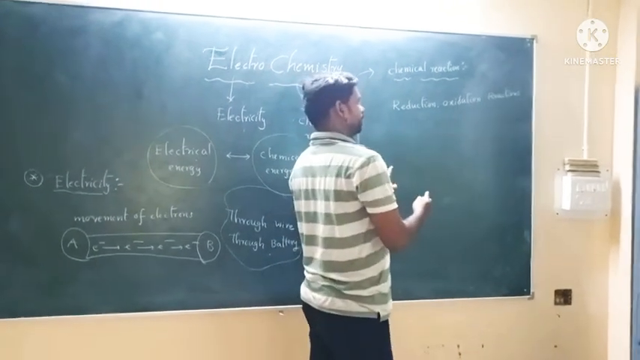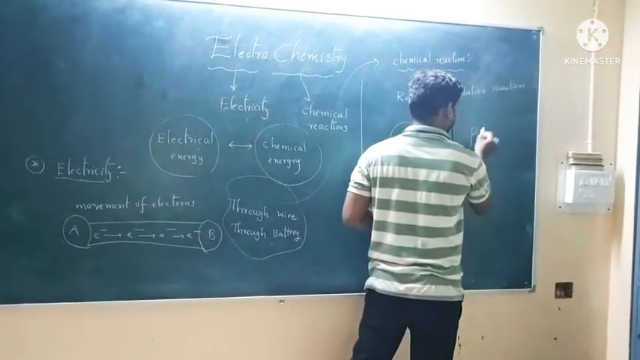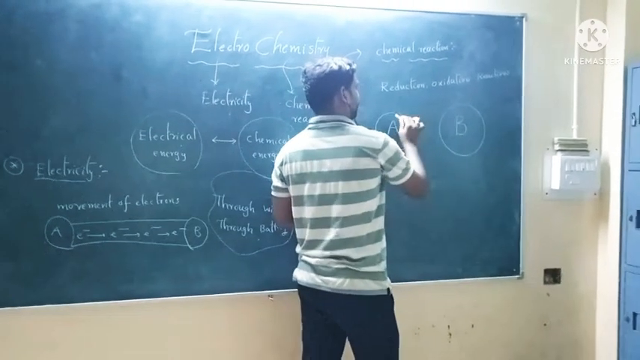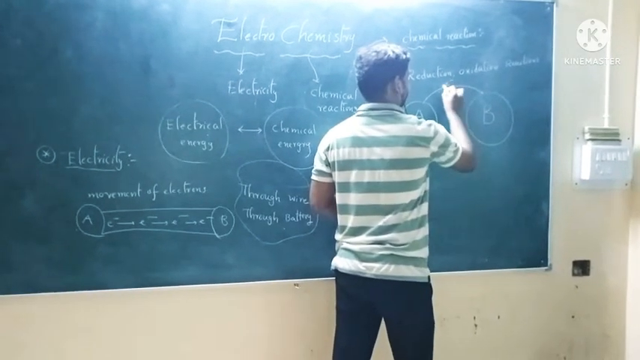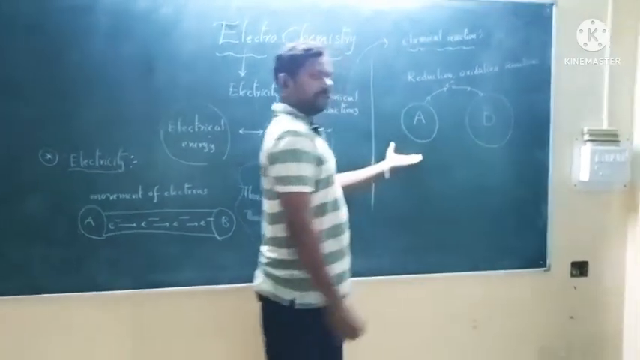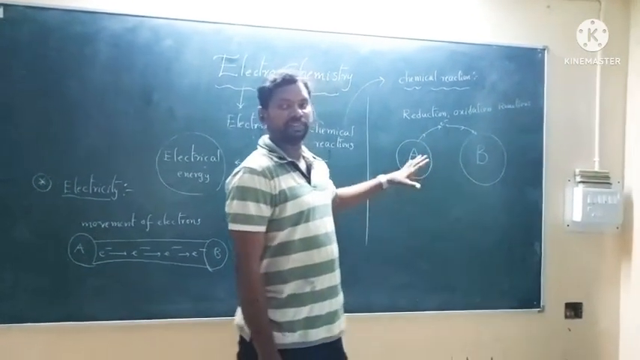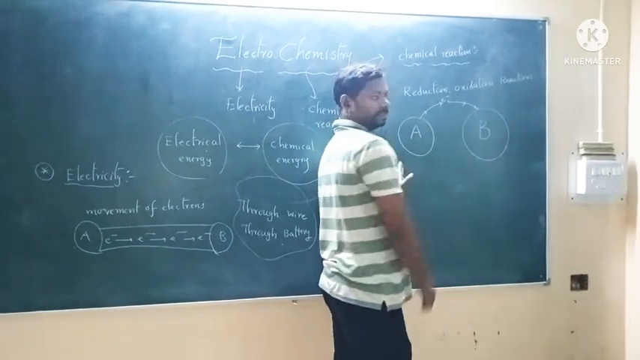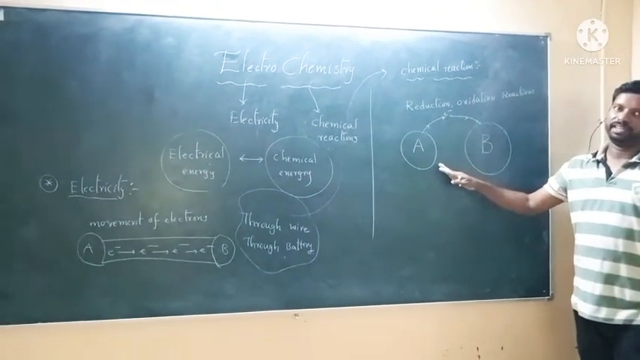So what will happen here in redox reactions? If you take an atom A, and at the same time take atom B, from one to another the electron migration takes place. One atom has a stronger pull for electrons, and the other atom has a lesser or weaker pull for electrons. If you observe here, the electron is moving from A to B. Here B has a stronger pull for electrons, and A has a weaker pull for electrons.